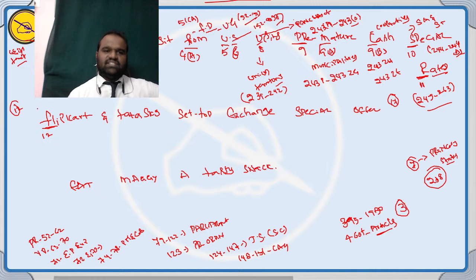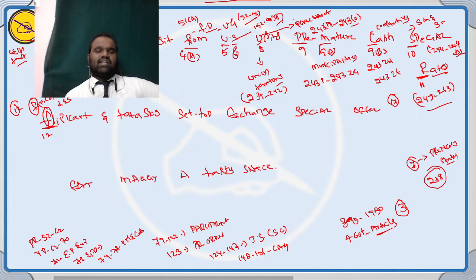What is F? Finance, contracts, properties, obligations, liabilities, and suits. That is Part number 12.